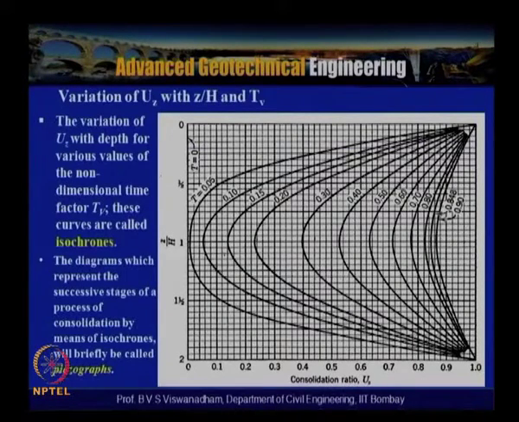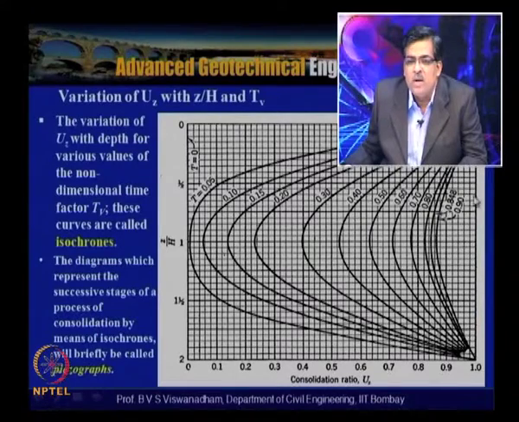The solution of this is obtained as this system of curves shown here: the variation of uz with z by h and tv. Here is the variation of uz with the depth for various values of the non-dimensional time factor. Here tv is 0.05, and this is tv equal to 1, where the degree of consolidation will be 100%.